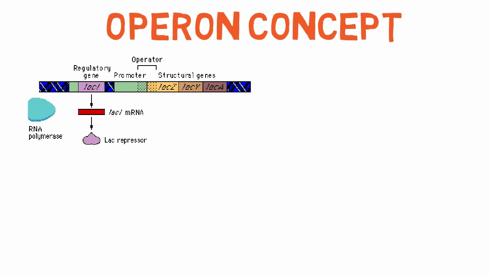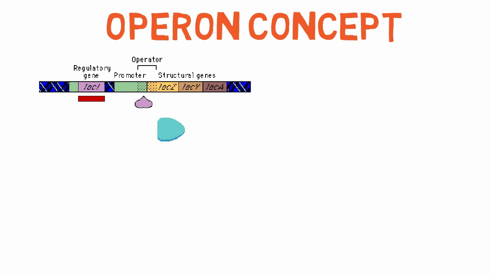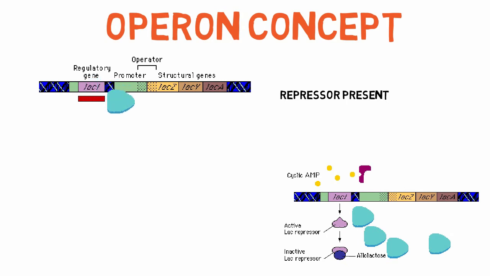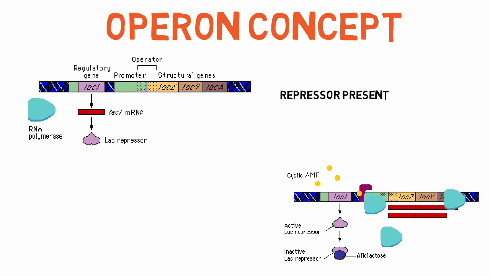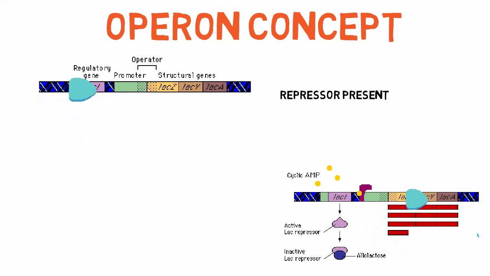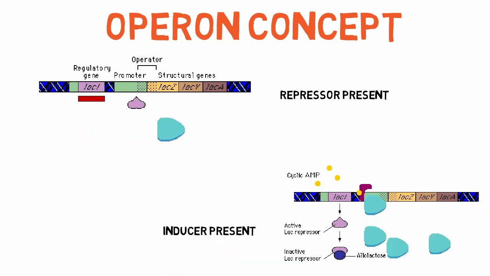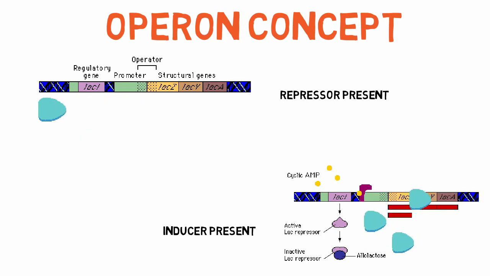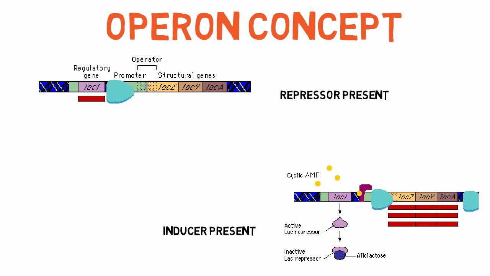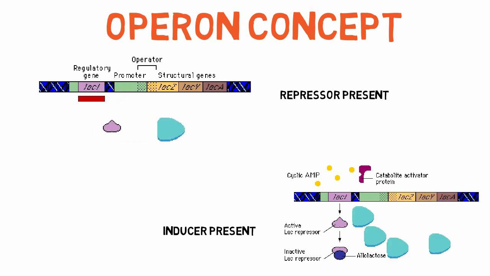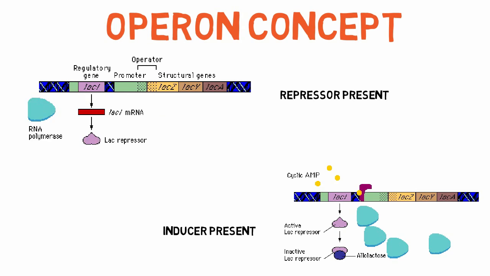So we get to know how to make the proteins. But how to control the production of proteins? Because we may not require all the proteins every time. To control them, we have operons. If we do not need proteins, then the regulatory gene will produce a repressor that will block the structural genes. While if we need the proteins, the inducer will bind with the repressor and will allow the structural genes to transcribe and to make the proteins as required. On your screen, it is an example of the lac operon that controls the production of beta-galactosidase, beta-galactoside permease, and beta-galactoside transacetylase.